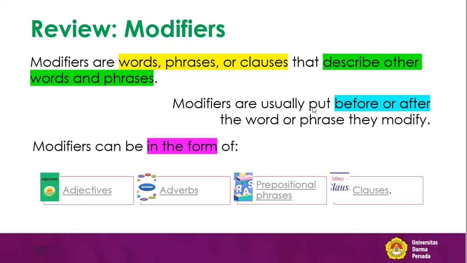Modifiers are usually put before or after the word or phrase they modify. So the position of modifiers can be before or after the word they modify. A modifier can be in the form of an adjective, an adverb, prepositional phrases, and clauses. So when we talk about modifiers, the modifiers can be adjectives, adverbs, prepositional phrases, and clauses. Now we go on.